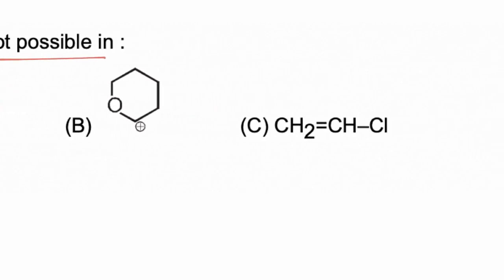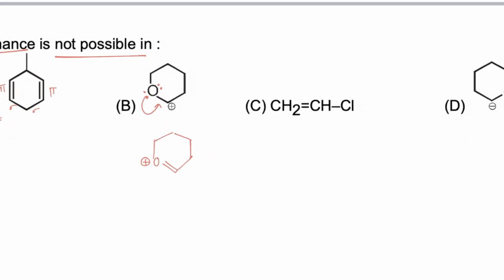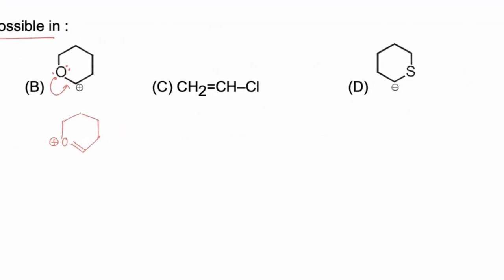Now if we consider the second option, in option B, a lone pair is present adjacent to a positive charge, so there is a possibility of resonance. The lone pair is shifted towards the positive charge, so a resonating structure is formed in which oxygen has a positive charge. So in case of B, resonance is possible. Now in option C, there is a pi bond, sigma bond and lone pair, and since conjugation is present, there is a possibility of resonance, and its resonating structure CH2=CH-Cl+ is possible. So in case of C, resonance is possible.